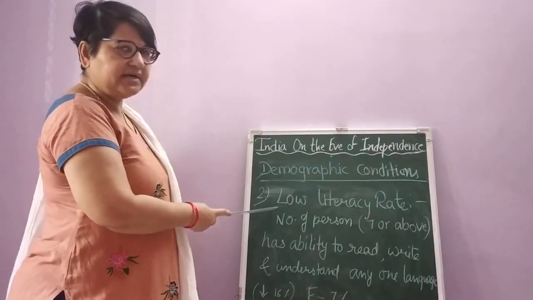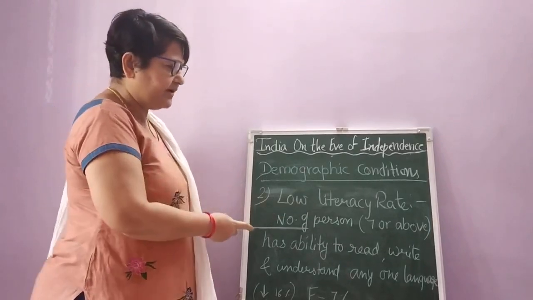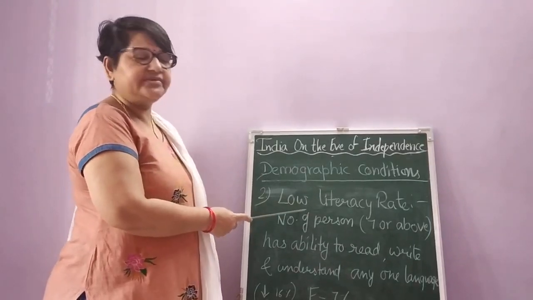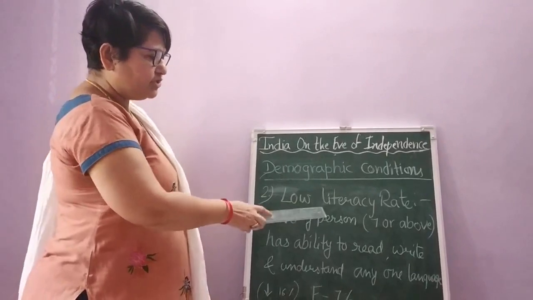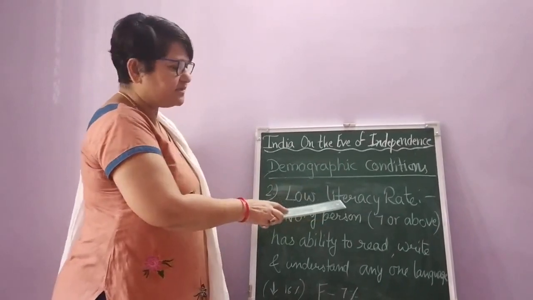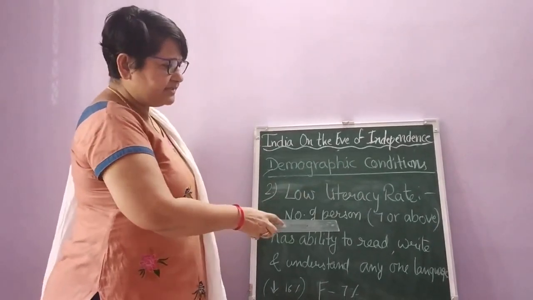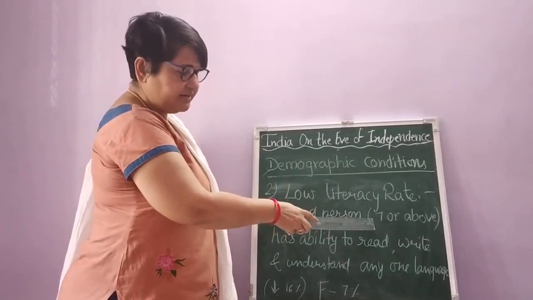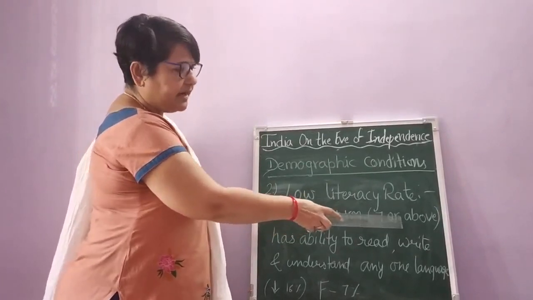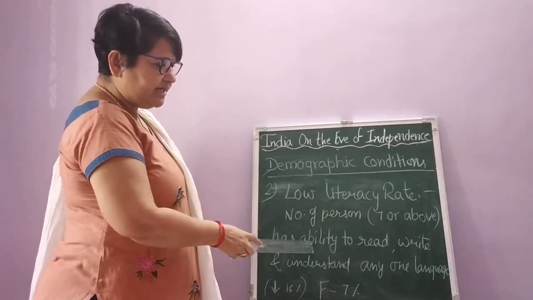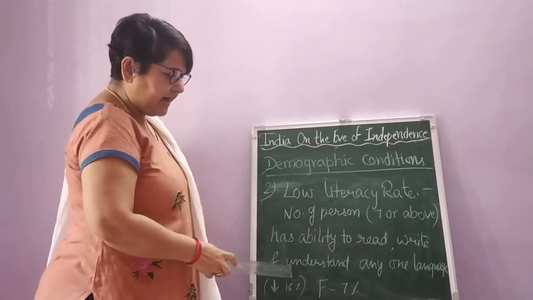Demographic condition, as I told you, is the low literacy rate. So, what is the meaning of low literacy rate actually? What is the meaning of literacy rate? Let's discuss that first. The number of persons aged 7 or above who have the ability to read or write and also understand.